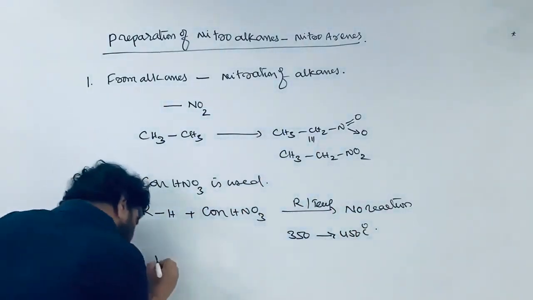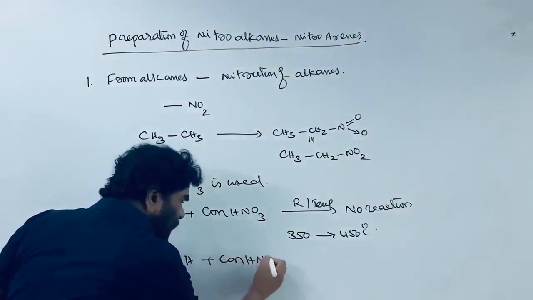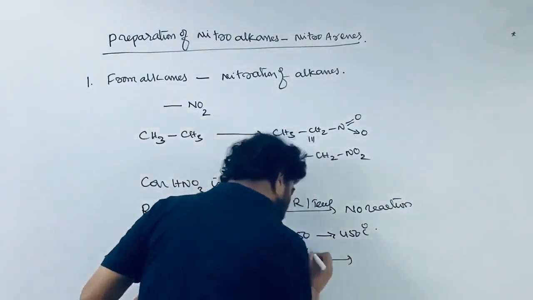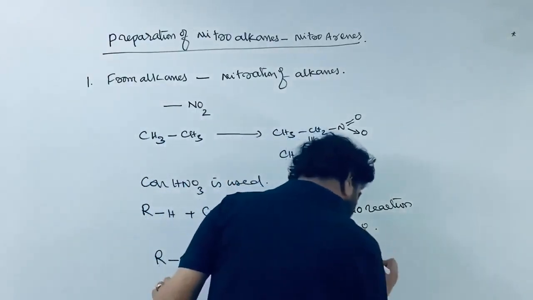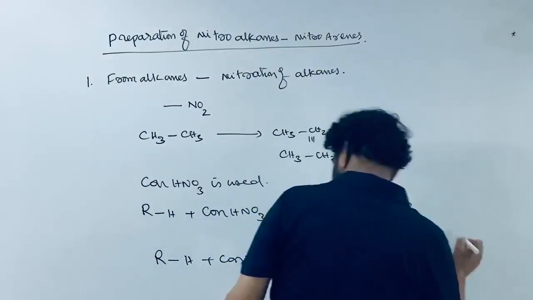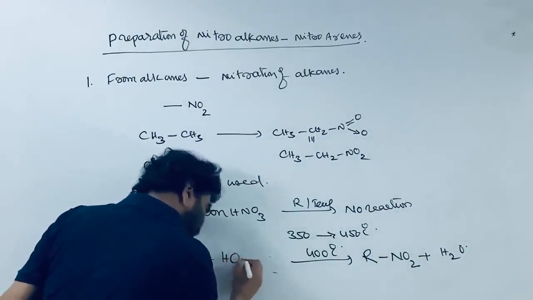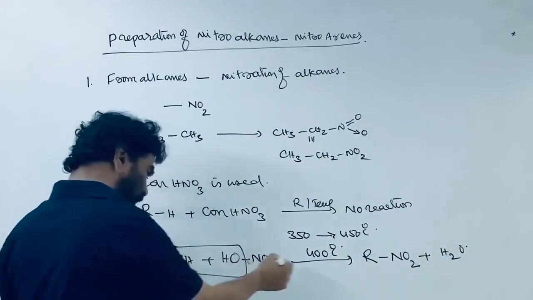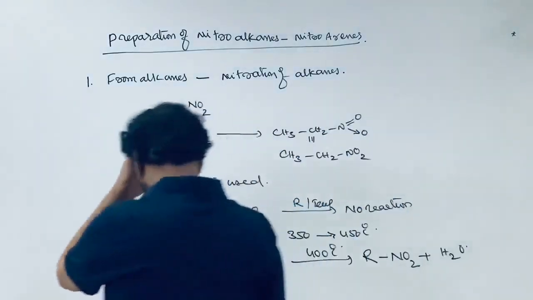So the alkane is to be treated with concentrated HNO3 or fuming nitric acid around 400 degrees Celsius, then the reaction takes place, nitroalkane is formed, and H2O. If you write nitric acid as HO-NO2, the OH is eliminated with the hydrogen and nitroalkane is formed. Water is the byproduct of the reaction. This is called nitration.